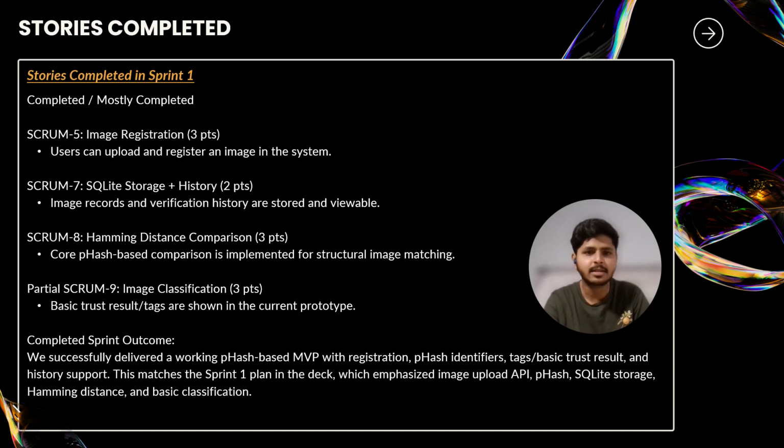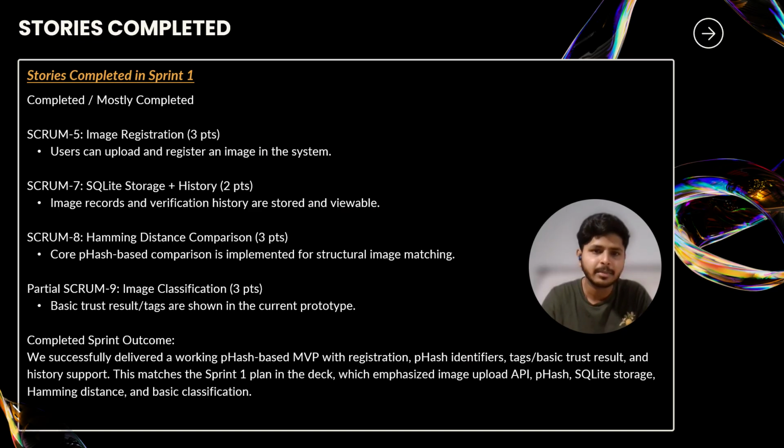Then is Hamming distance comparison. We also completed the Hamming distance comparison story. The core p-hash based matching logic is now working, allowing the system to compare the structural similarities between the images. This is the key part of determining whether an image is identical, slightly modified, or completely different. Then as for the image classification, we made partial progress on the image classification story.